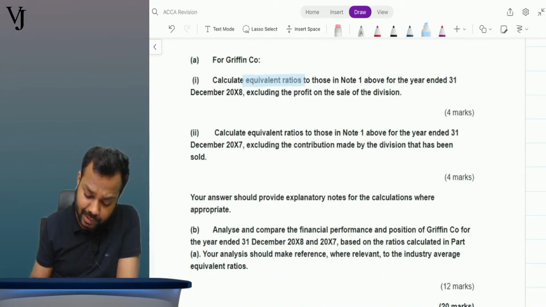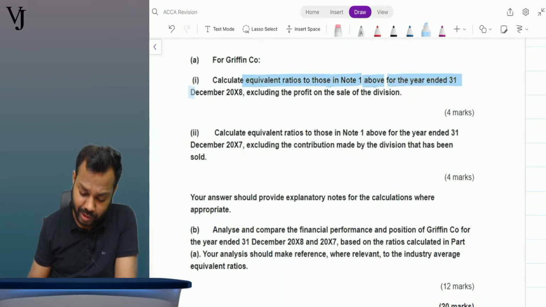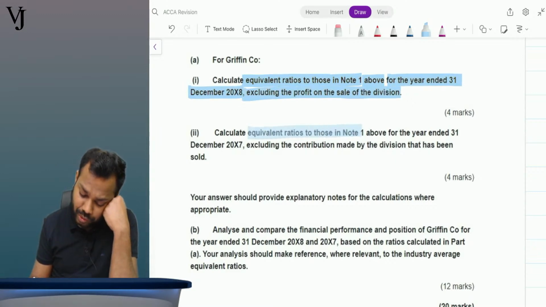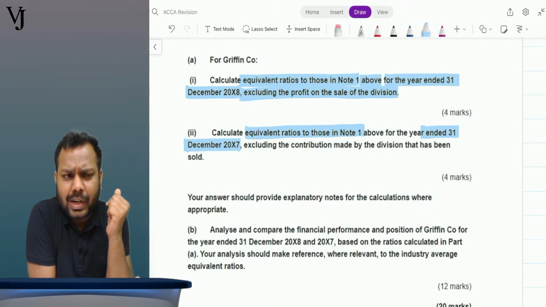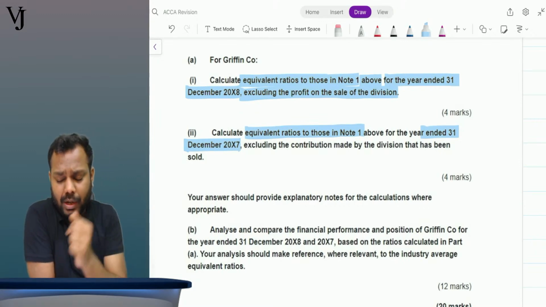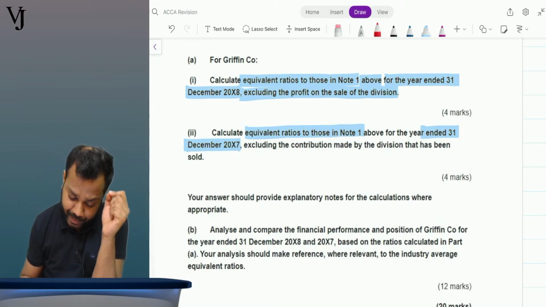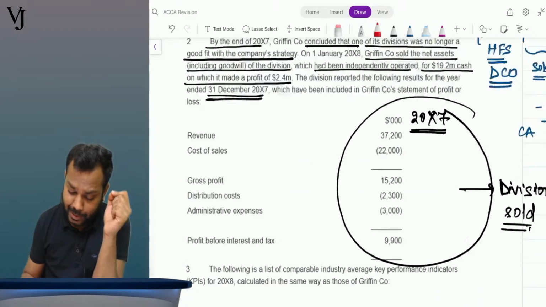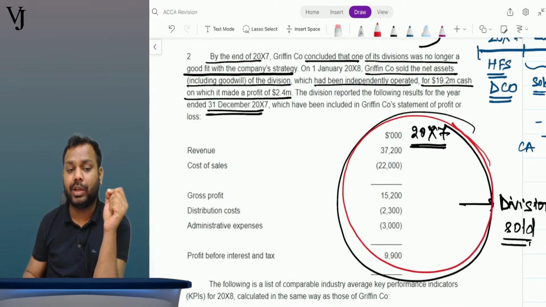Calculate equivalent ratios to those in note 1 above for the year ended 31st December 2008, excluding the profit on sale of the division. Calculate the equivalent ratios to those in note 1 above for the year ended 31st December 2007. Means 2007 and 2008 both I have to find. Then you will ask, sir, the ratios for 2007 were already given in the question. Now see, excluding the contribution made by the division that has been sold, meaning thereby excluding the impact of this one. Find the ratio of 2007 excluding the impact of this one.